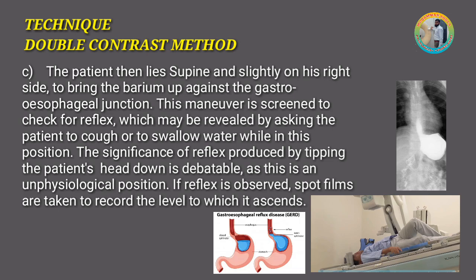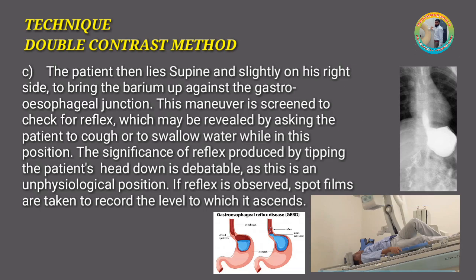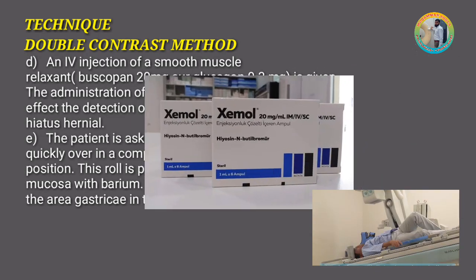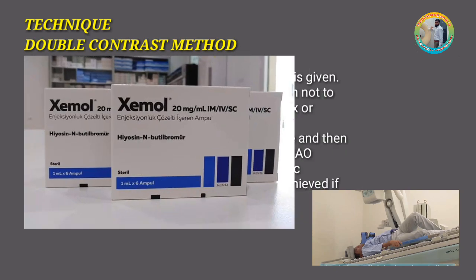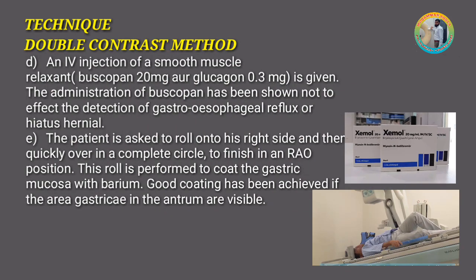If reflux is observed, spot films are taken to record the level to which it ascends. An IV injection of a smooth muscle relaxant, for example Buscopan 20 mg or glucagon 0.3 mg, is given. The administration of Buscopan has been shown not to affect the detection of gastroesophageal reflux or hiatus hernia.